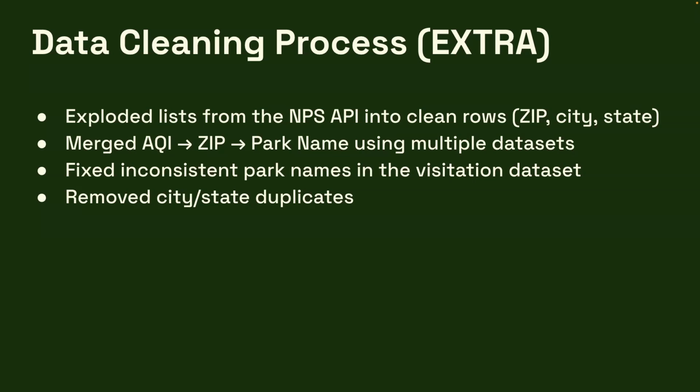And then we also merged the AQI, the zip, and the park name using multiple data sets. We also had to fix some of the park names that had inconsistent patterns with what we originally did. And then finally, there were a lot of duplicates with the cities and states, so we removed all of those.